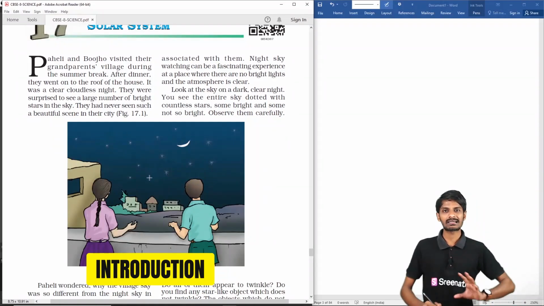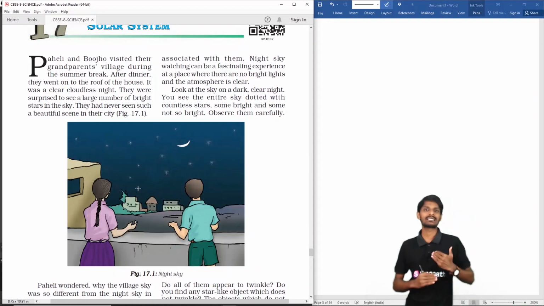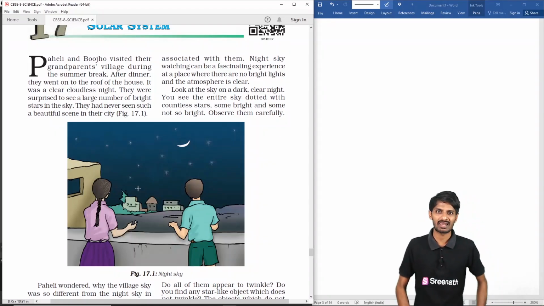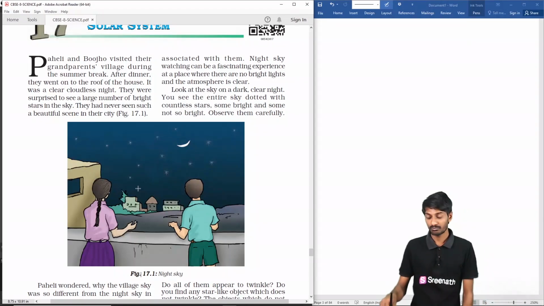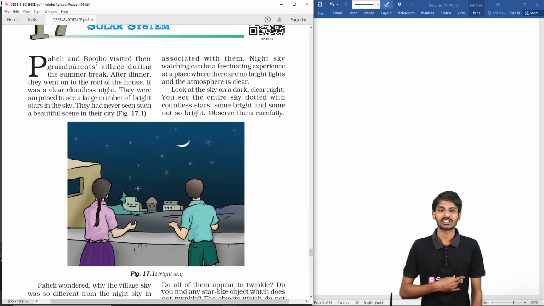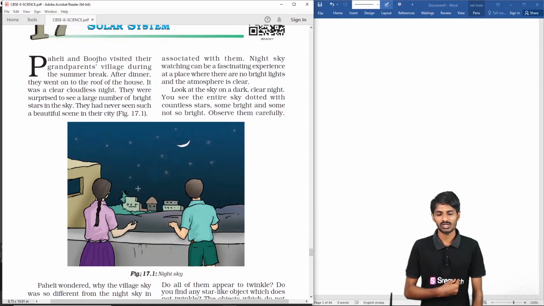If you look at the clear sky, suppose if it is in the village, it is good, so you can clearly see the night sky. But in the cities, due to so much lighting and pollution, you may not see the clear sky. But in the villages, you can see the clear night sky, and you may observe many things. The observation is very good in the villages, friends.